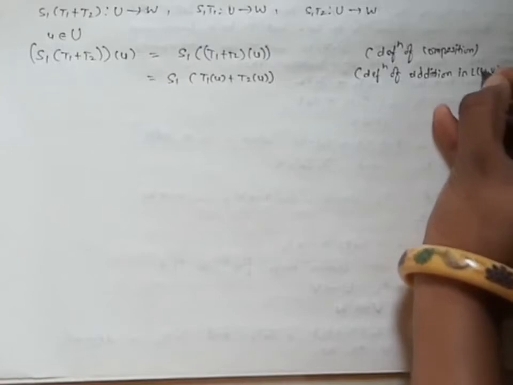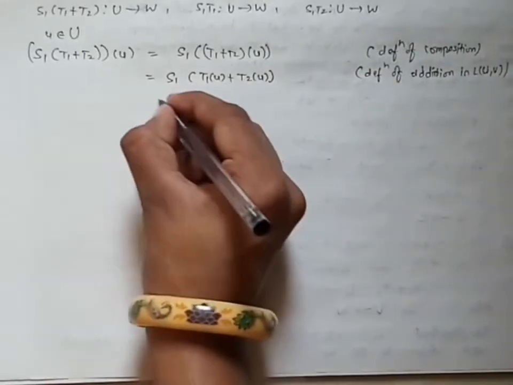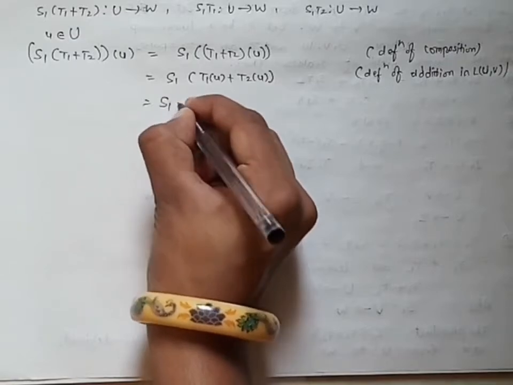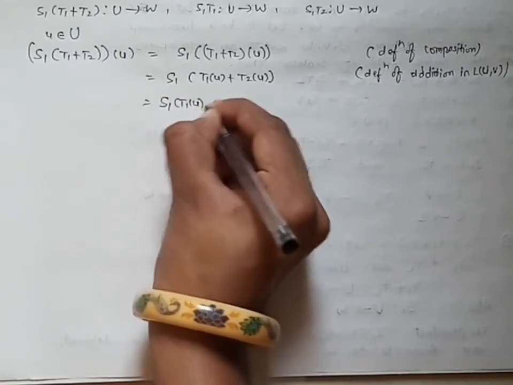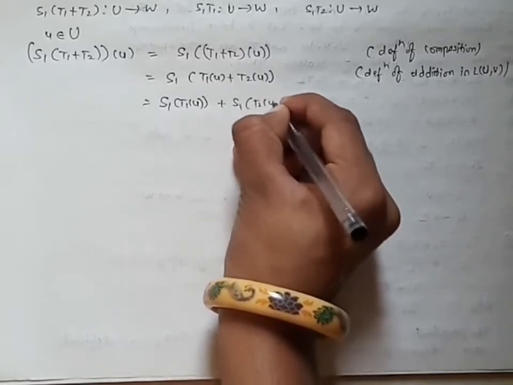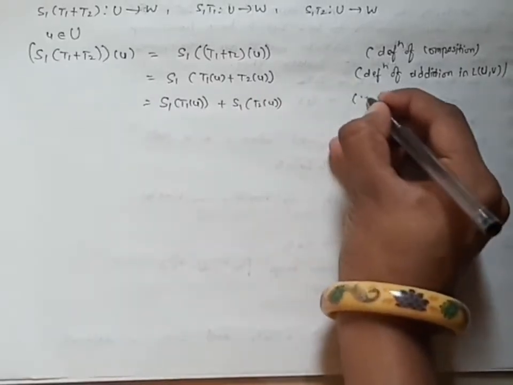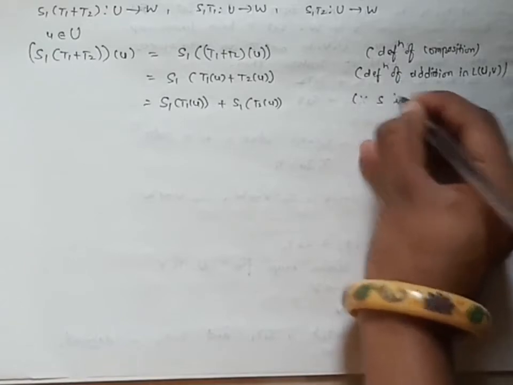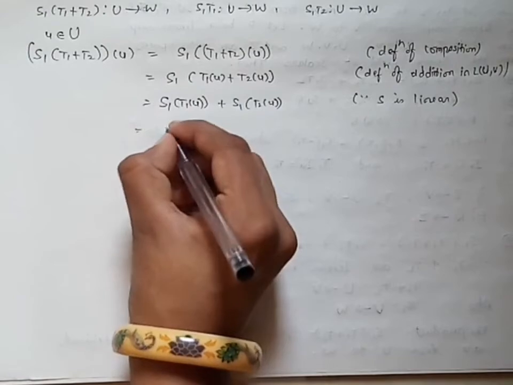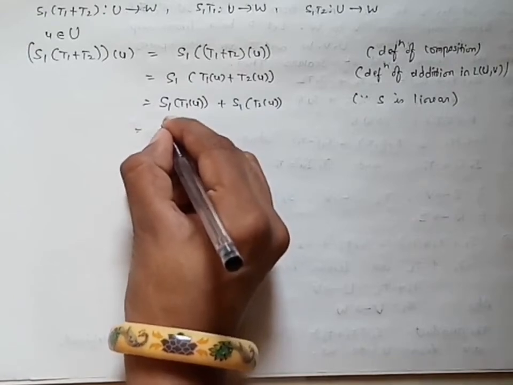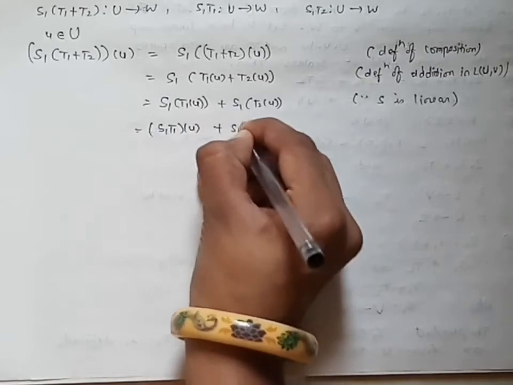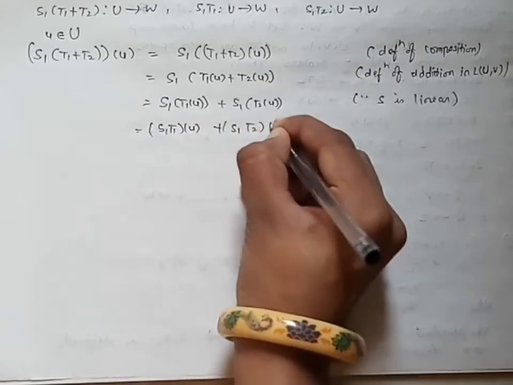LUV. Again, S is linear, therefore I can write S1 T1 of U plus S1 T2 of U. Every time you have to mention the reason: since S is linear. Again, from this I can write S1 T1 of U, S1 T2 of U.